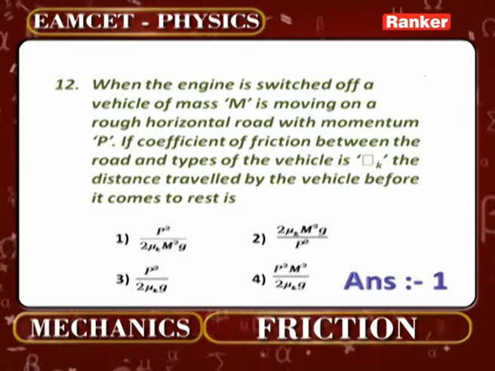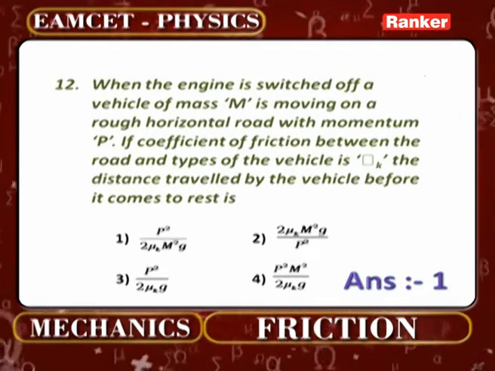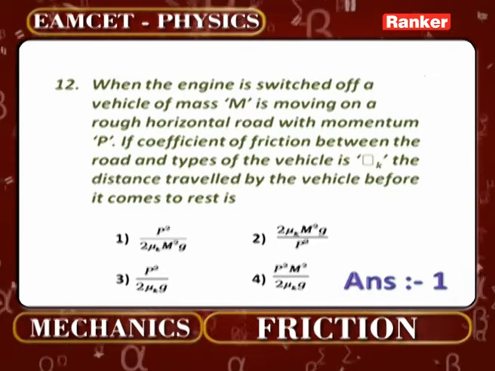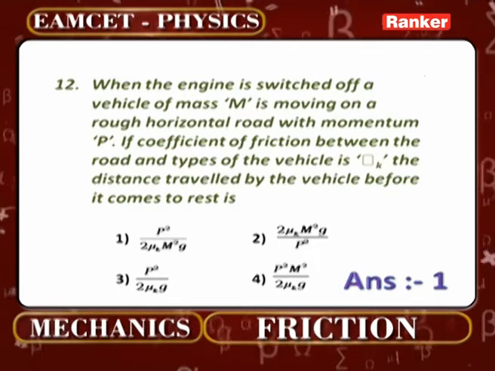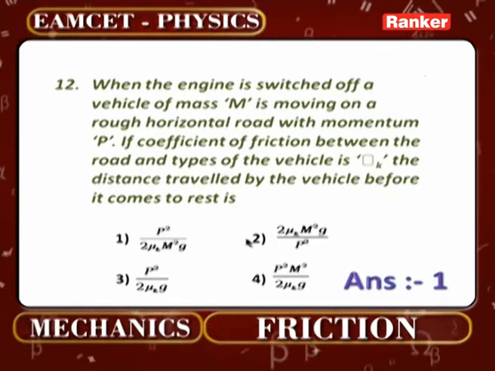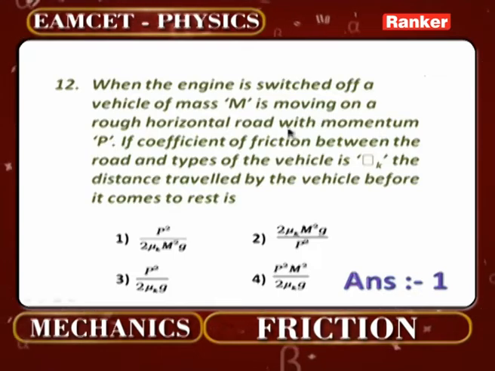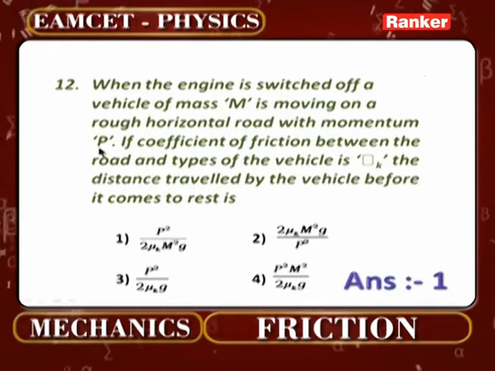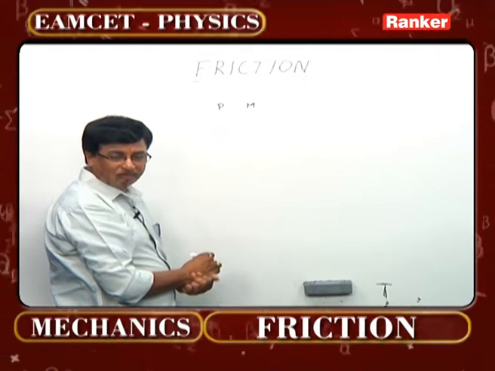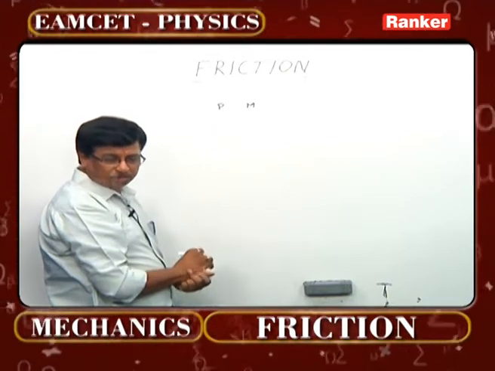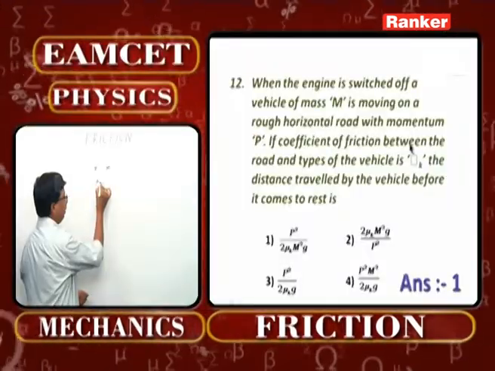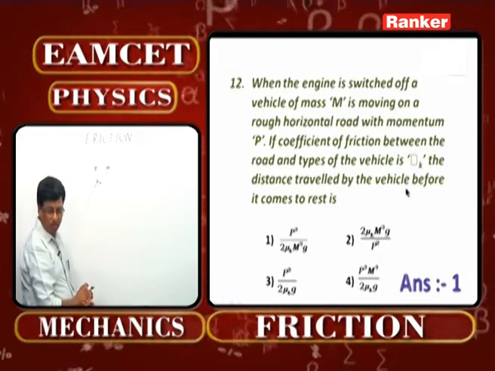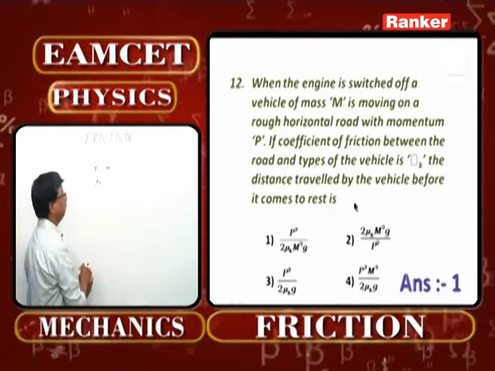So far whatever the questions we have observed, this is based on the concept of dynamics as well. Momentum is p and the value of mass is given as m. Coefficient of friction is given as mu k. Now the distance travelled by the vehicle before coming to rest is the question.